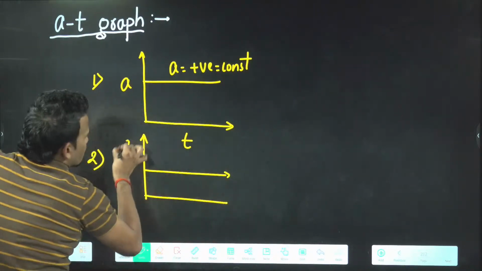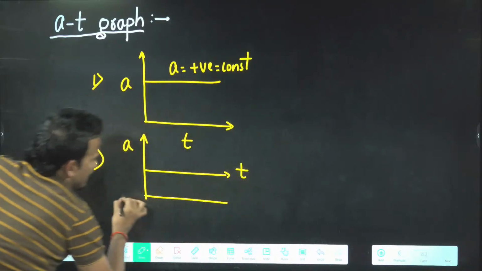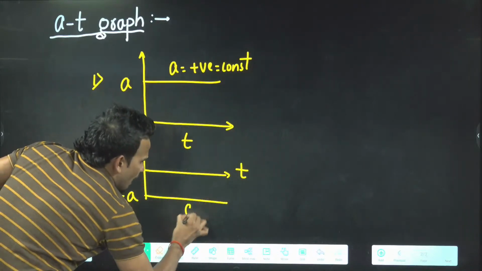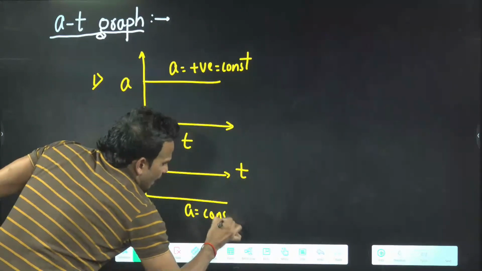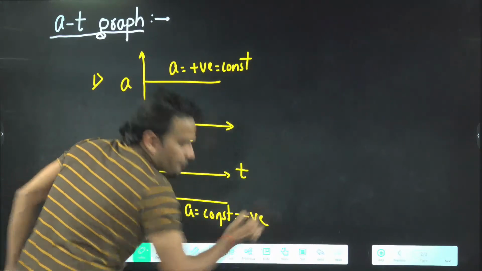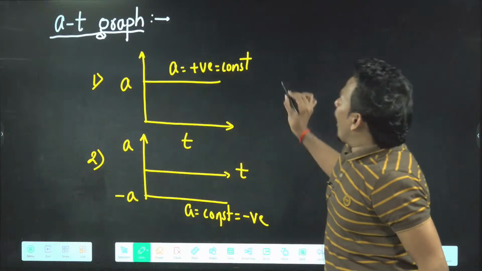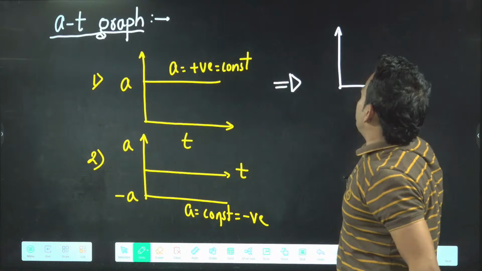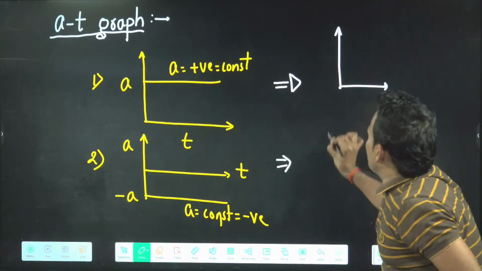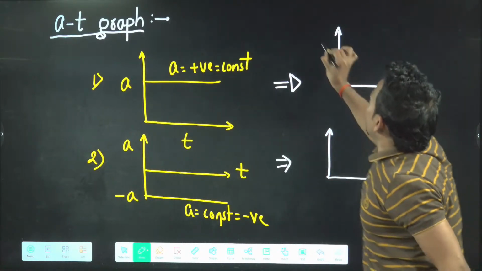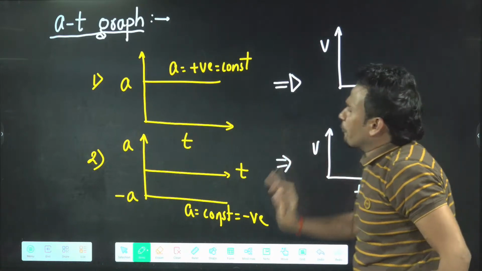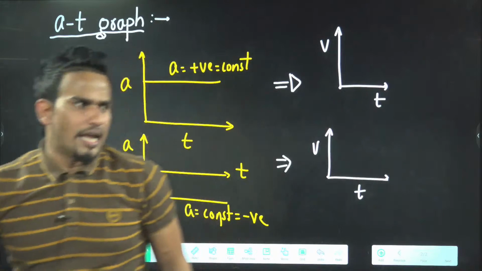These are the two graphs that we require. Here acceleration is plus a, and here the constant acceleration is negative. You must know how to convert both of them into their respective velocity time graph. Only these two graphs are required in acceleration time.